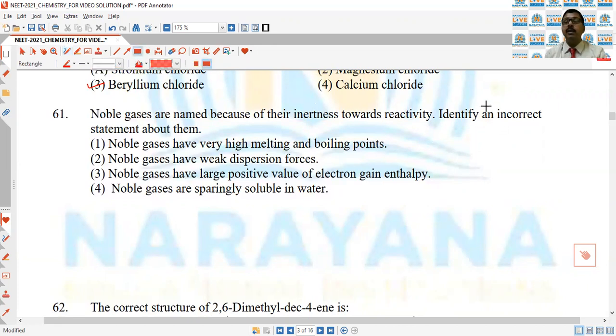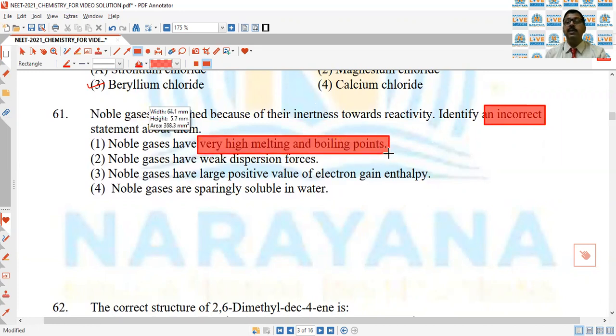So once again, they are asking about the incorrect statement about inert gases. The noble gases have very high melting and boiling point. So as we know that the molecules of the noble gases are held together by very weak dispersion forces. So because of the weak dispersion forces, they have relatively low boiling point, low melting point. So that is why the first statement is incorrect, and therefore it is the correct answer of the question.